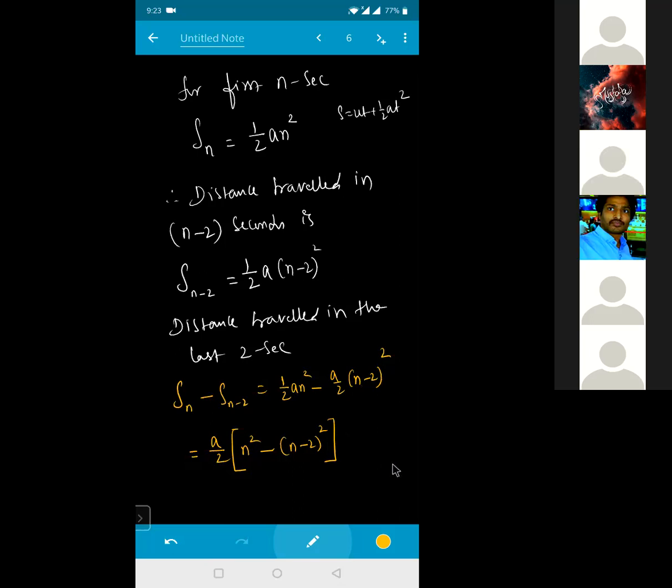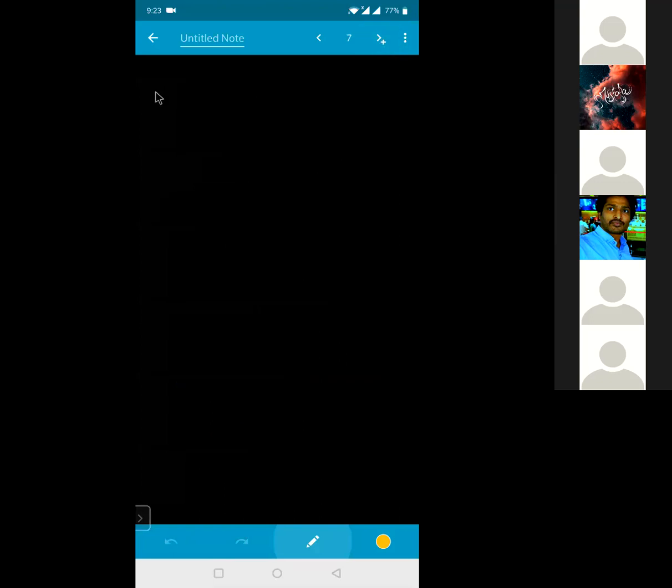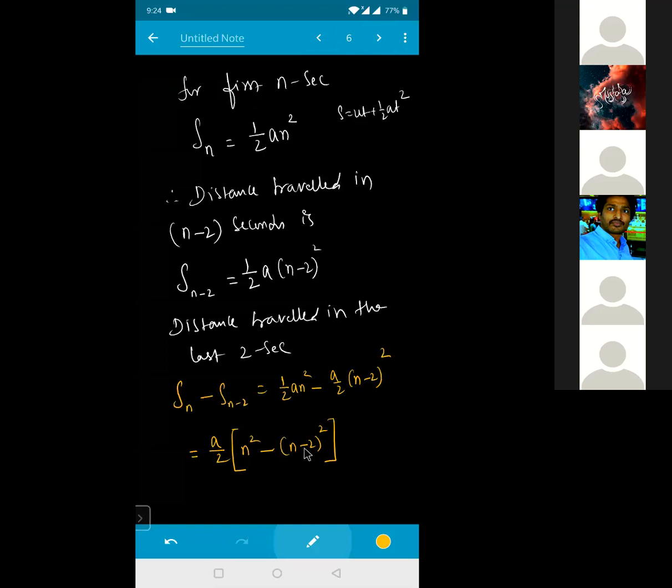Yes. Chalo. So if I go for the further simplification of this one, I can write it as a by 2 into, see this one, how I can write this in the form of a minus b whole square. Isn't it? Yes, sir. So a minus b whole square is nothing but how much for me here?